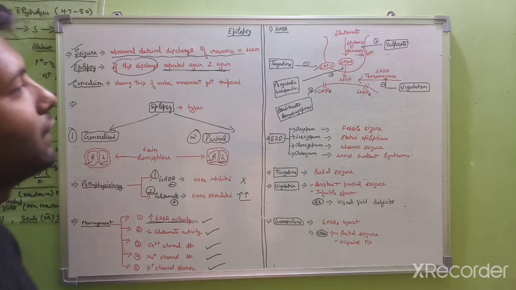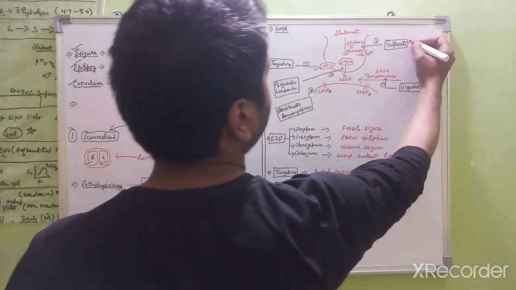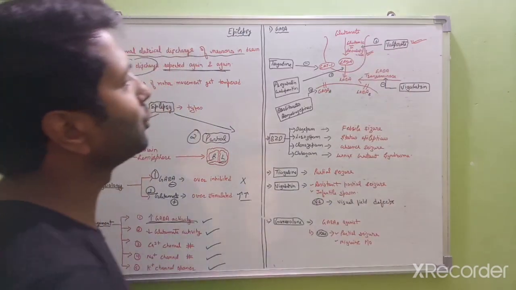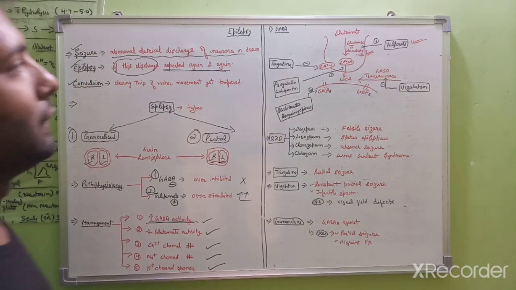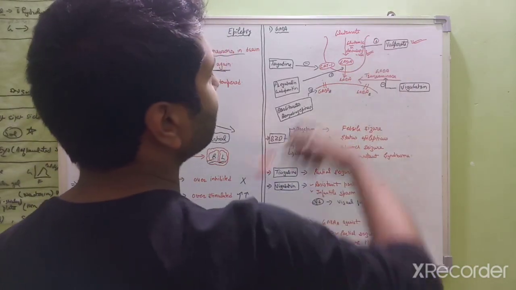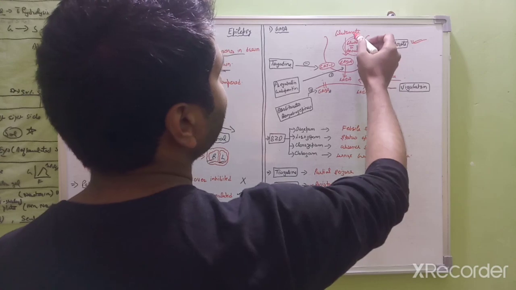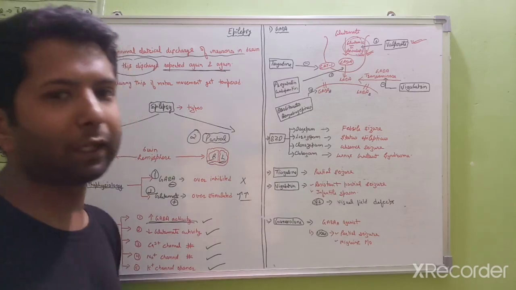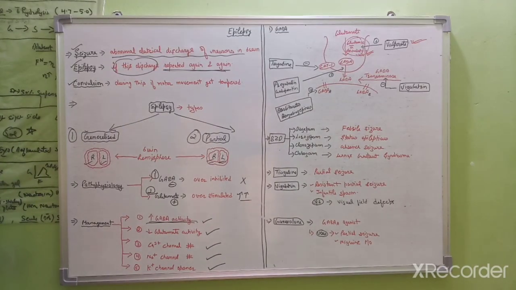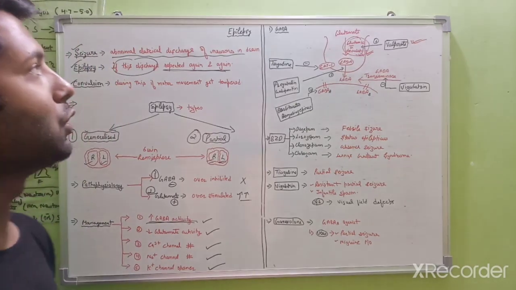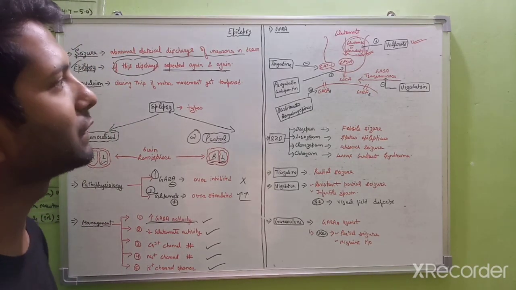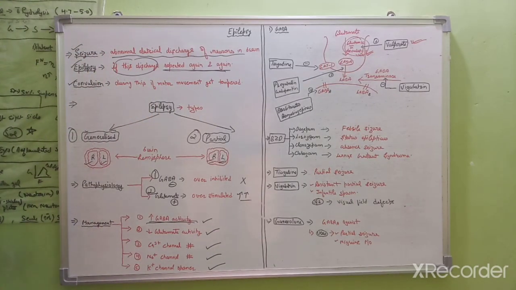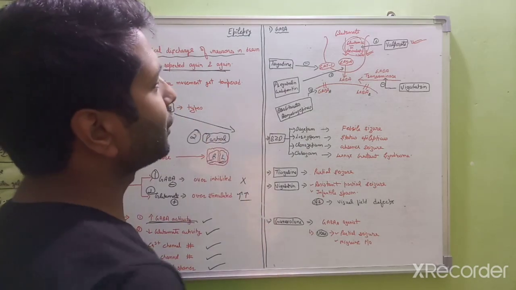First of all, we have a drug like valproate. Valproate will enhance the activity of the glutamic acid decarboxylase enzyme. If this enzyme gets stimulated, it will convert more glutamate into GABA, more GABA will come into the vesicles, and more will be released into the synapse. So how can we increase GABA action? By using valproate.